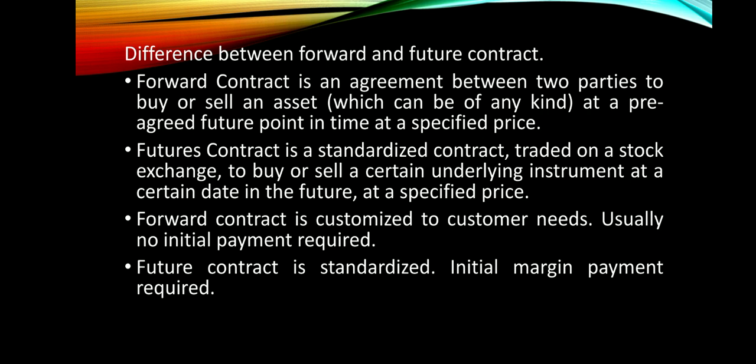But in case of this future contract, this adjustment cannot be made. It means if they want the maturity period to be 30th December, they cannot make this adjustment because 30th December option may not be there in the standard option given by the stock exchange. So they have to adjust their needs according to the available standards given by the stock exchange. And again, under forward contract, no initial payment is required. Under future contract, they have to pay the margin.